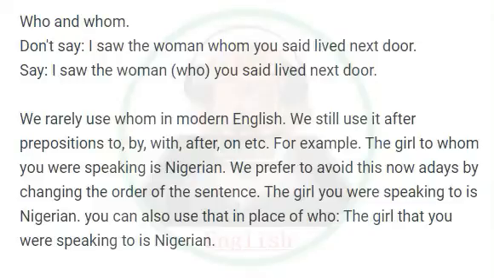Who and whom. Don't say, I saw the woman whom you said lived next door. Say, I saw the woman who you said lived next door. We rarely use whom in modern English. We still use it after prepositions to, by, with, after, on etc. For example, the girl to whom you were speaking is Nigerian. We prefer to avoid this nowadays by changing the order of the sentence. The girl you were speaking to is Nigerian. You can also use that in place of who. The girl that you were speaking to is Nigerian.